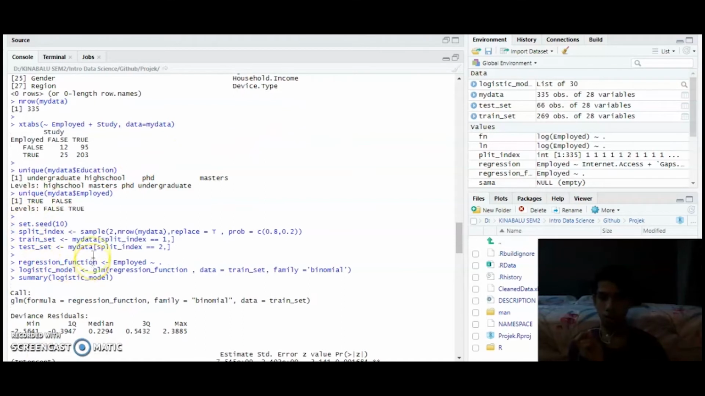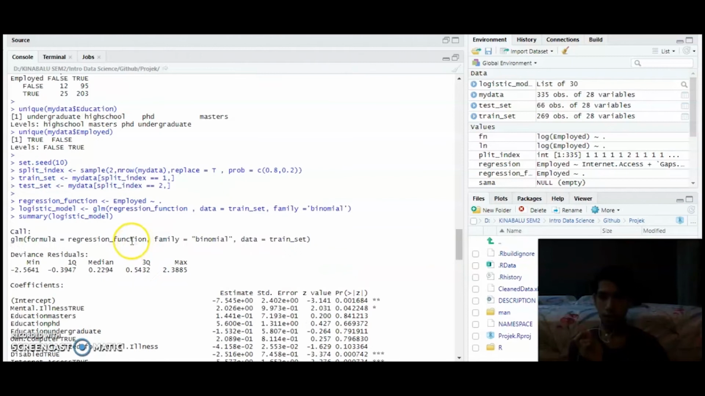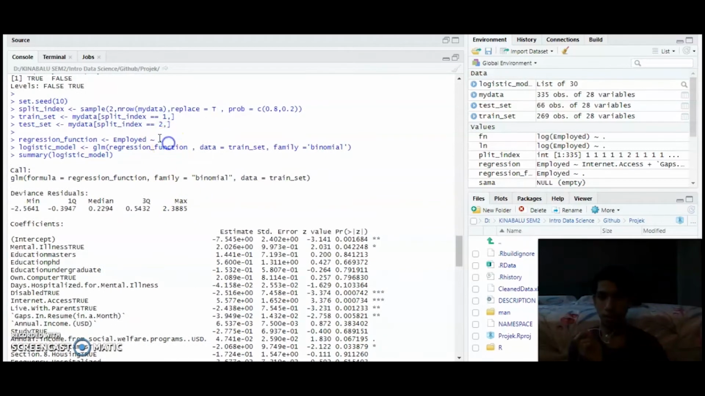But before that, we split the dataset into two parts: 80% is the train set and 20% is the test set. Okay, so we do the regression function. The dependent variable is employed and the others are independent variables here. Then we set the family to binomial, which means the output is a discrete variable.